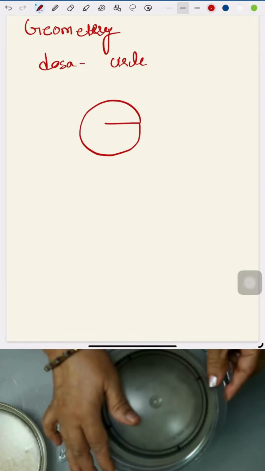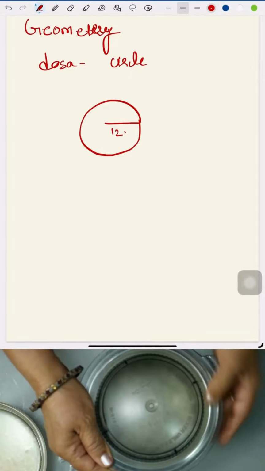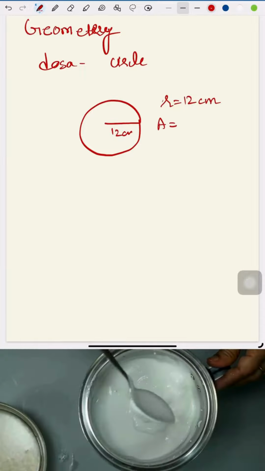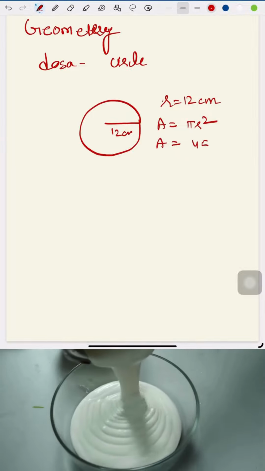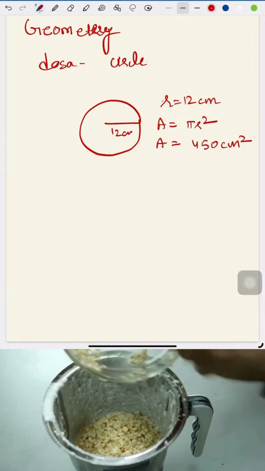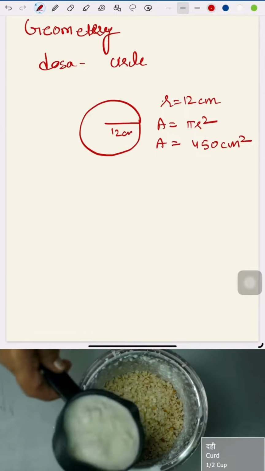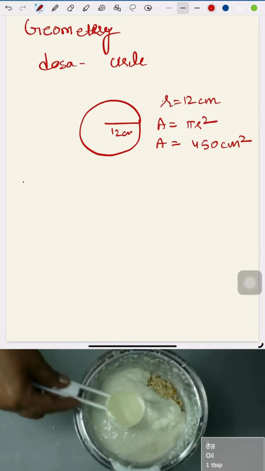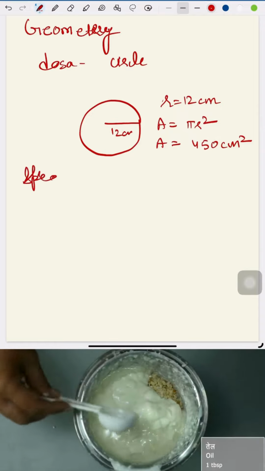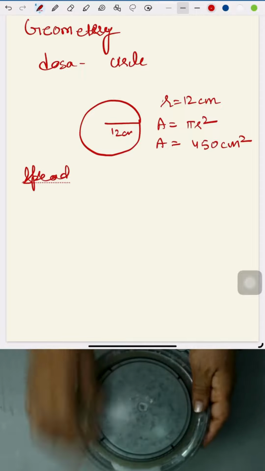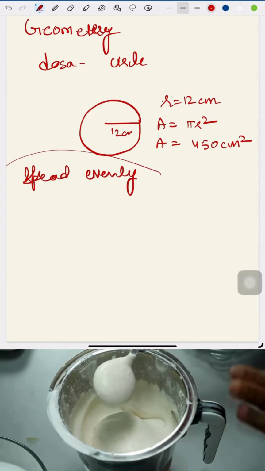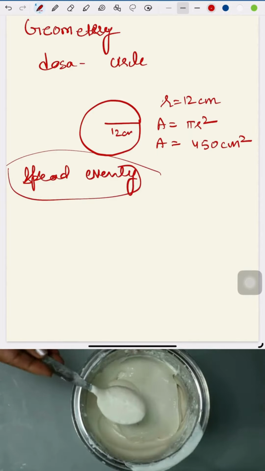So you can find out the area. If the radius is 12 centimeters, you can find out the area, which is pi r squared. So the area should be almost 450 centimeters squared. So that's about 450 square centimeters of deliciousness that you can get. And also remember, you have to spread the batter on the tawa evenly. So geometry helps you to spread it evenly, right? Okay.